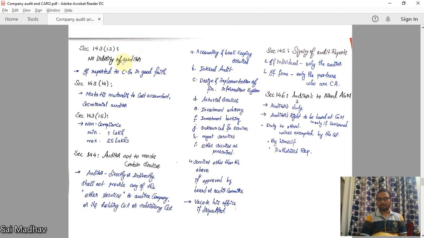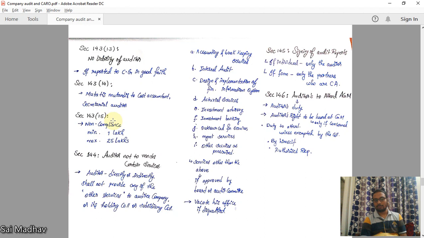143.13. No liability of auditor if reported to central government in good faith. If you are reporting in good faith, but later it comes to be known that no fraud actually happened, then you are not liable because you have done it in good faith. Section 143.14, mutatis mutandis to cost accountant and secretarial auditor. This same section, reporting to the central government, is equally applicable to cost accountant and secretarial auditor also.